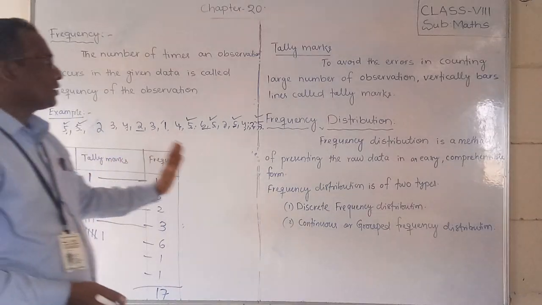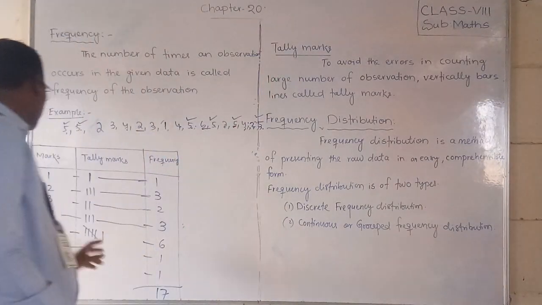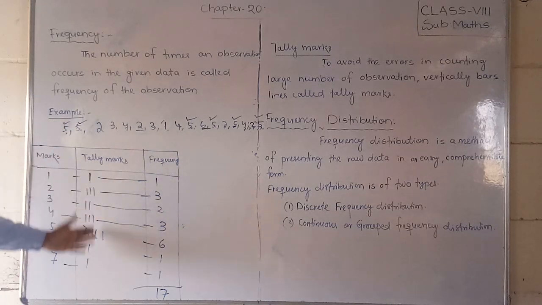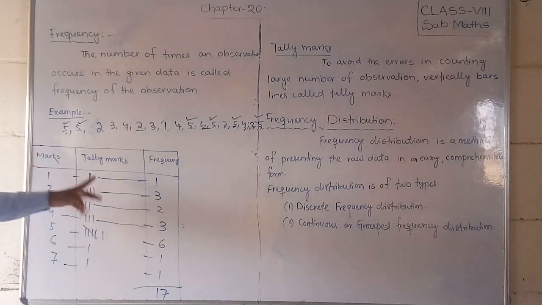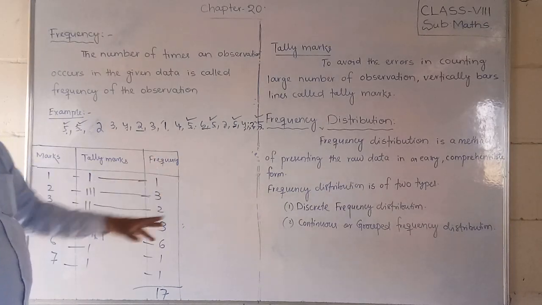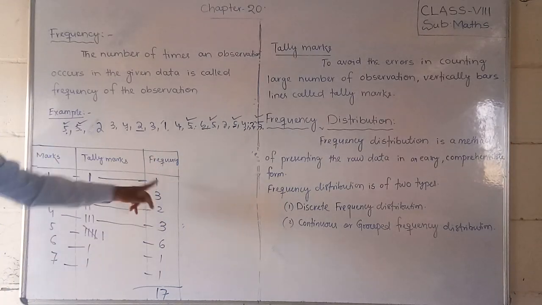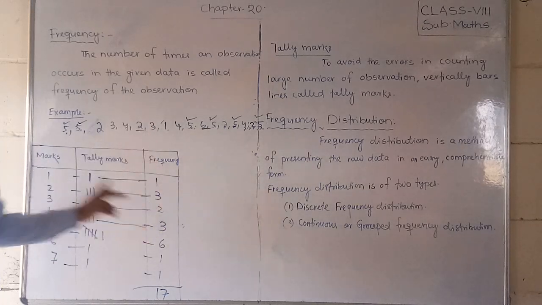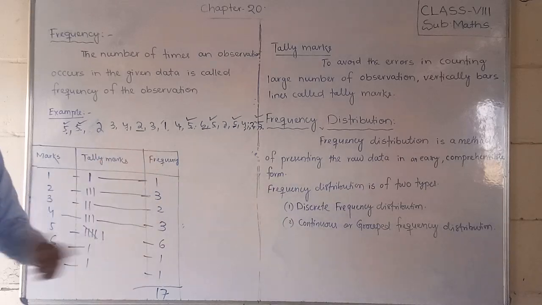Now students, we will discuss what tally marks are. I told you, these are the marks obtained. That is the observation data, and we are writing it as lines. That is called tally marks. And how many tally marks there are, we write like this. That is called the frequency. That means 1, how many times? 1 time. 2, how many times? 3 times. So this is how many times this data is observed. That is called the frequency.